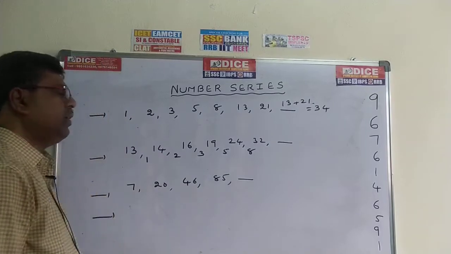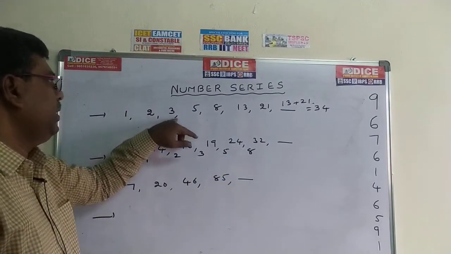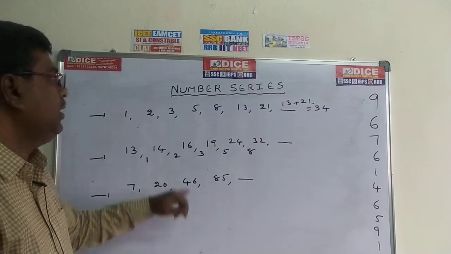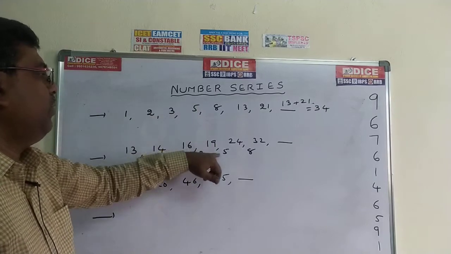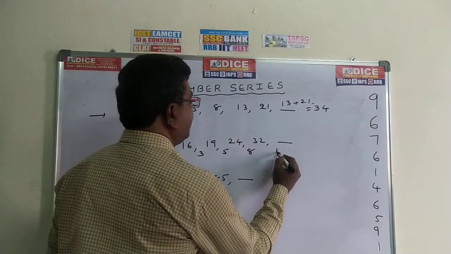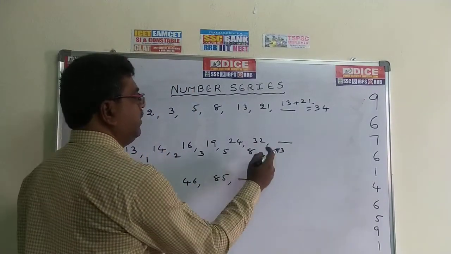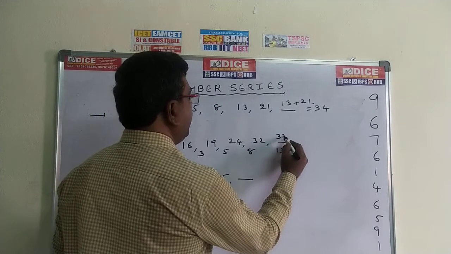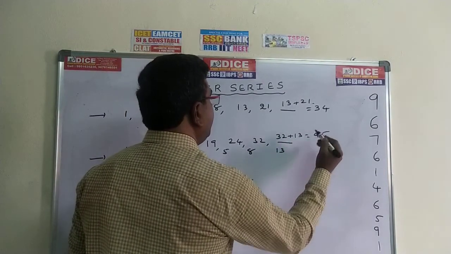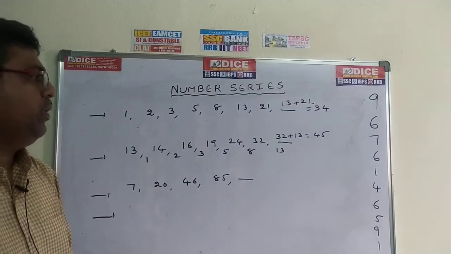If you observe the difference, 1, 2, 3, 5, 8. This is a Fibonacci series. The difference is a Fibonacci series. Already on the board there is 1, 2, 3, 5, 8. But the next one is 13. So here you will get 13. 13 is the required value. So 32 plus 13. The required answer is 45.